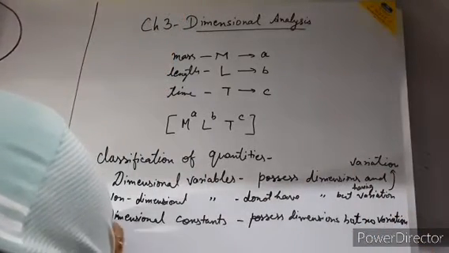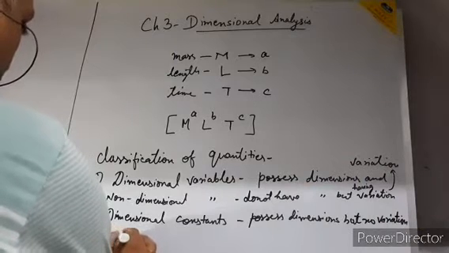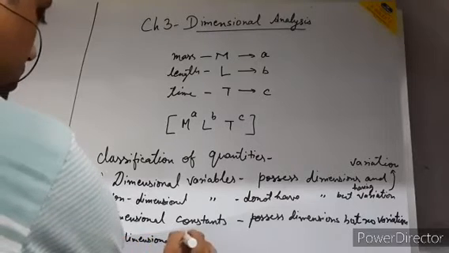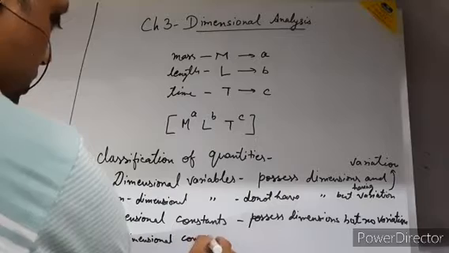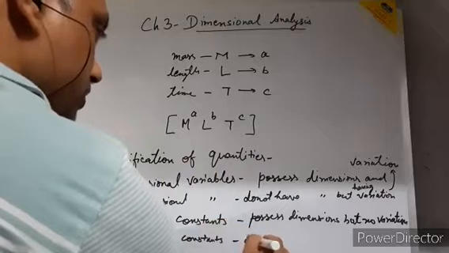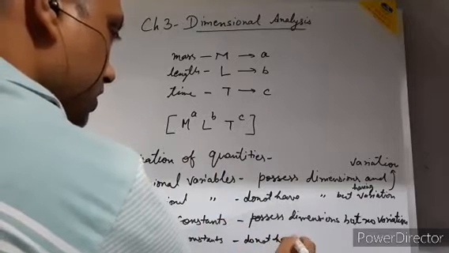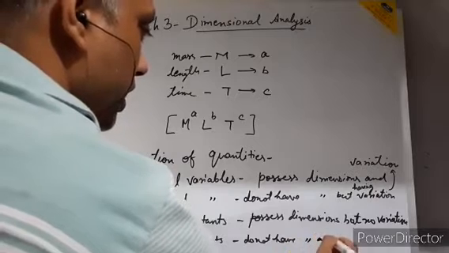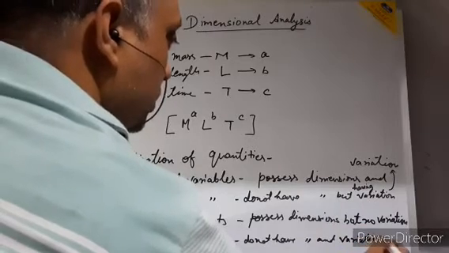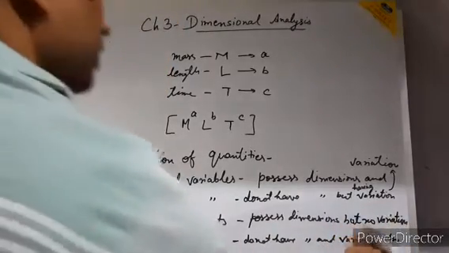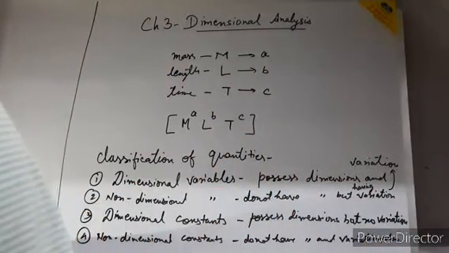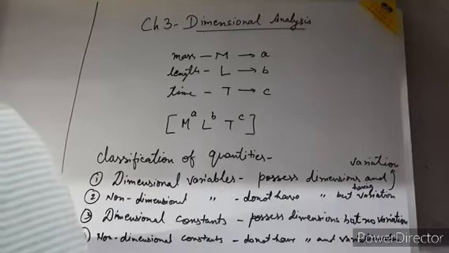And the fourth one is non-dimensional constants. That means they have neither dimensions nor variation. So these are the four groups based on dimensional analysis.